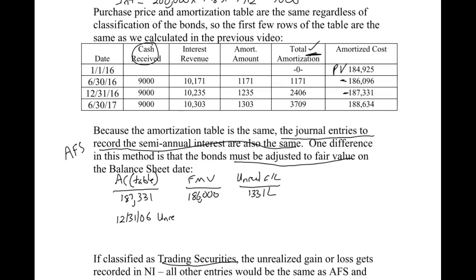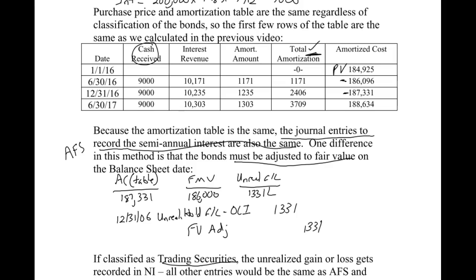So we're going to debit unrealized holding gain or loss, and this is important here, -OCI. That tells me where the unrealized gain or loss is going. For available for sale securities, it's going to other comprehensive income. And then down below, you'll see when we do the trading, we're going to switch that up just a little bit. All right, and then we have a credit to fair value adjustment, and that's for the 1331.